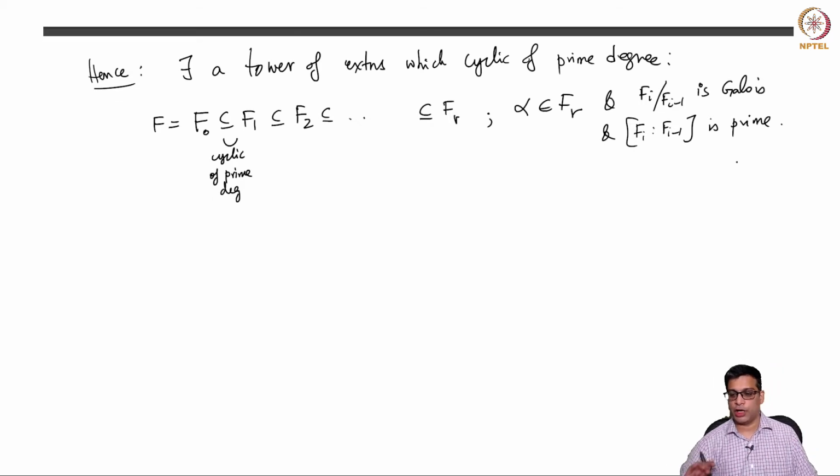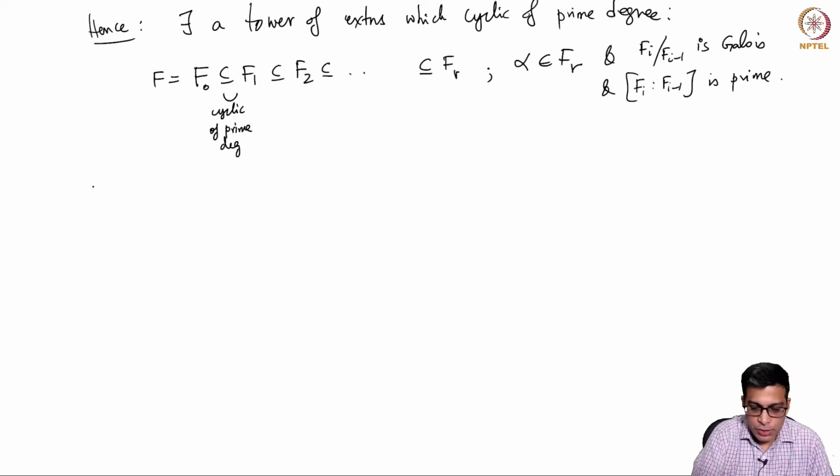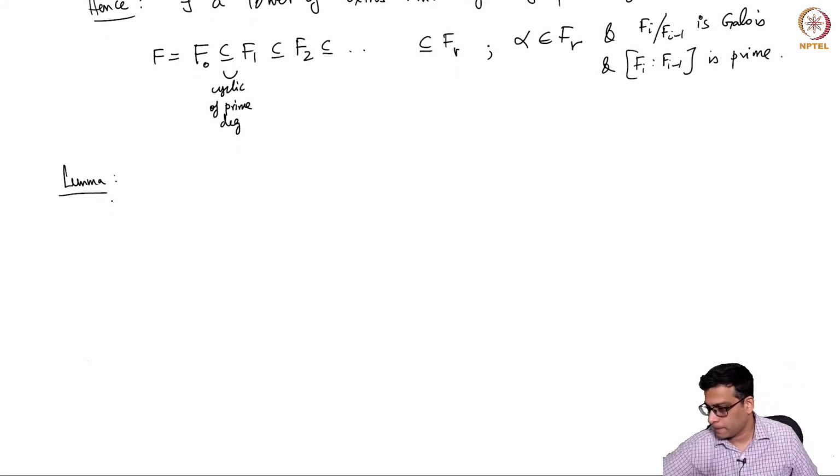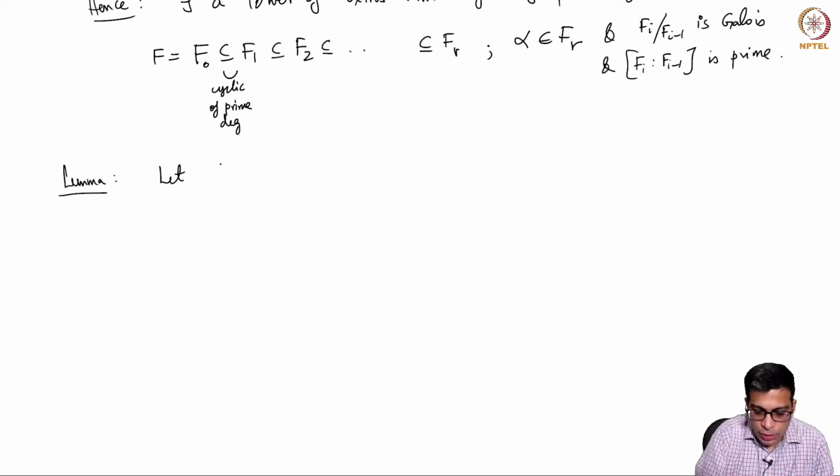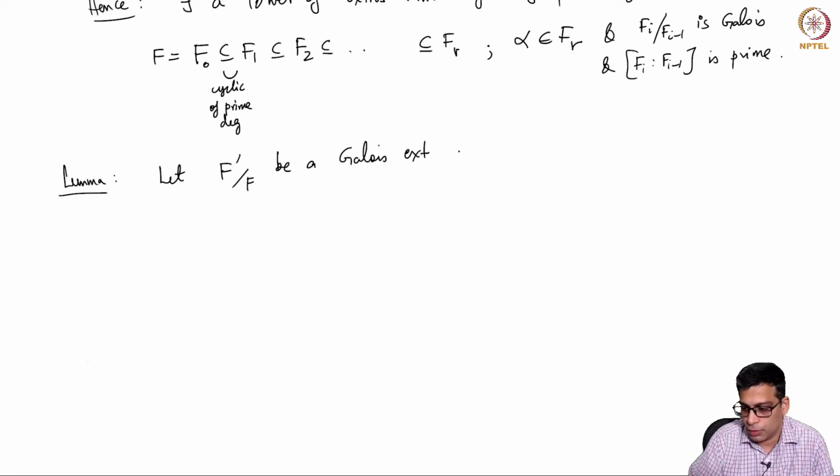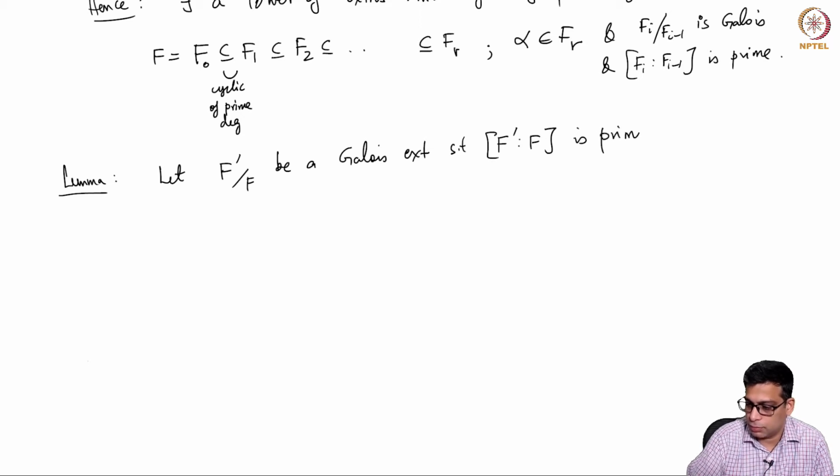Okay, so now what I will do is the following. So now I have a small claim which is actually the main ingredient in the proof. So let me prove that as a lemma. Let F prime over F be a Galois extension such that the degree of this extension is a prime number.